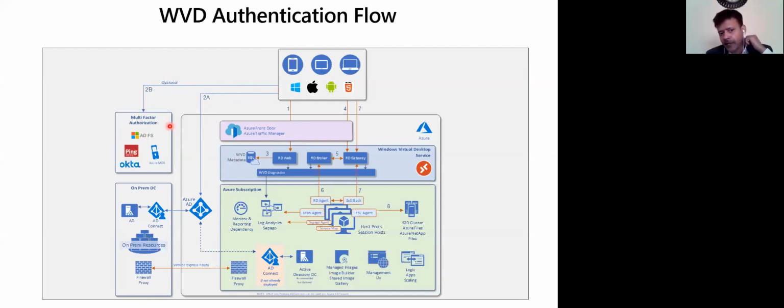It can be ADFS, Okta, or the Azure multi-factor authentication, right? So you can have maybe some code coming into your laptop or mobile, which you can configure here. Once the authentication is done, the user will actually get access to the WVD environment here. So you can see the full subscription here, which I showed you in the last slide.